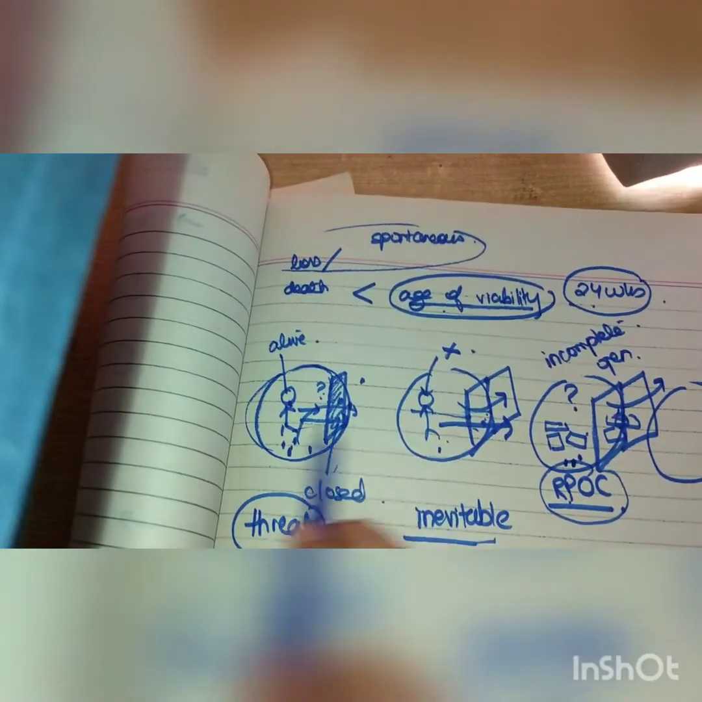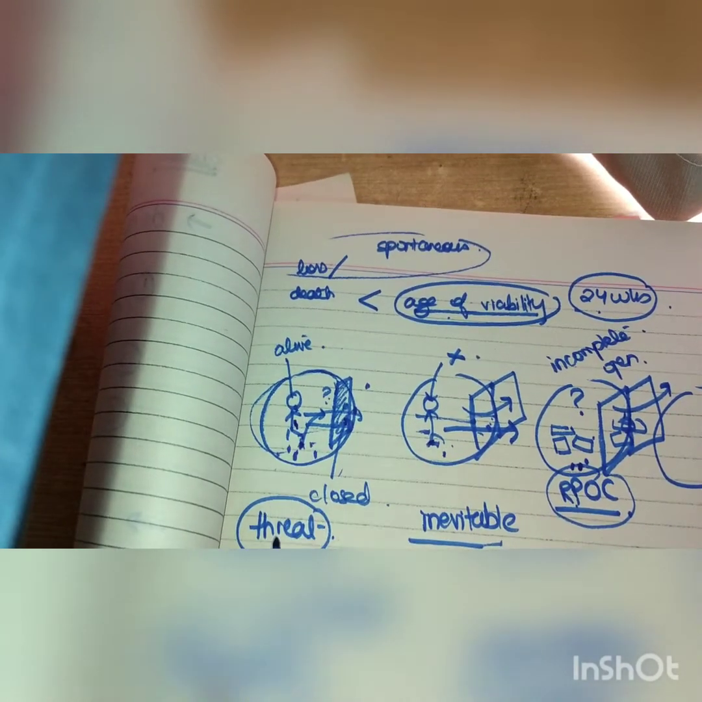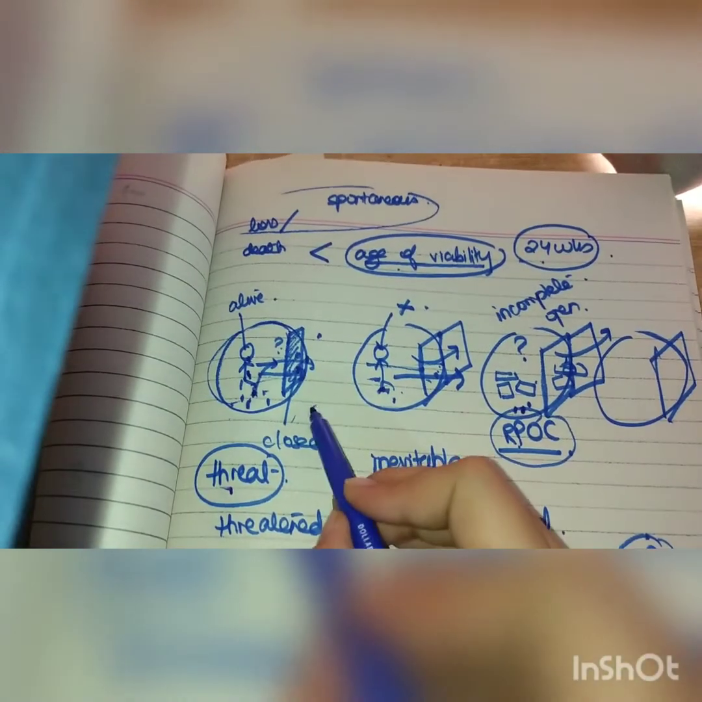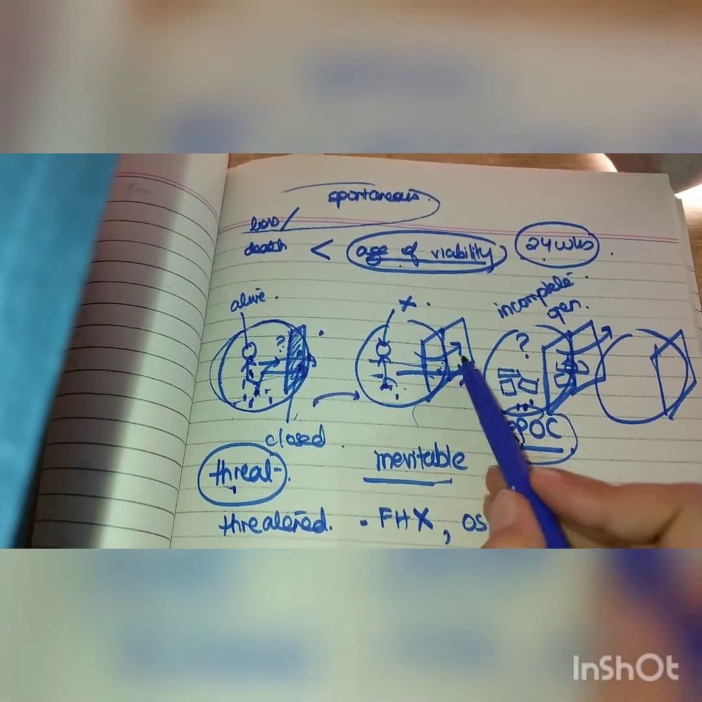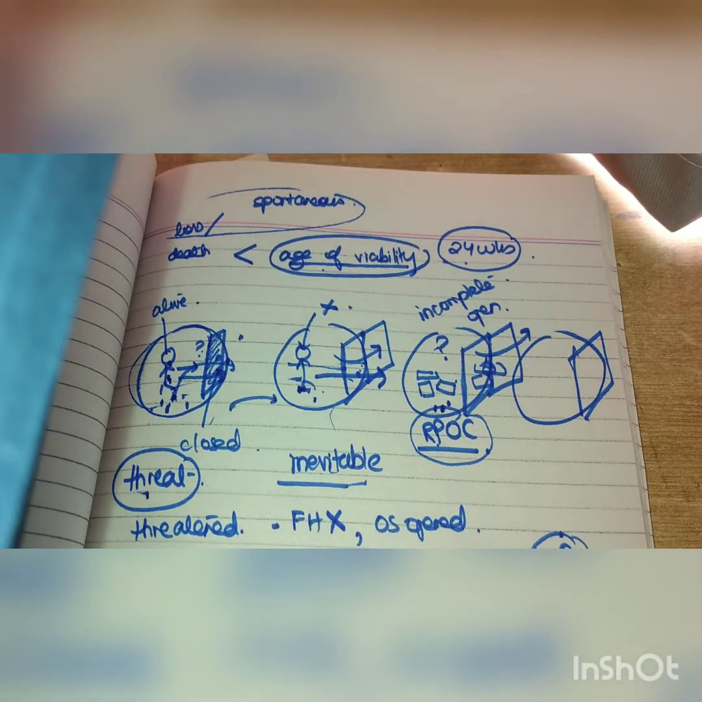So basically the first two were each other's opposite. Okay, in the first one the door was closed, the baby was alive and healthy, and there was a threat. But in the second, inevitable one, it was its opposite, that the door was open and the baby was not alive, and there was nothing that you could do now. Like the loss of pregnancy was going to occur no matter what.